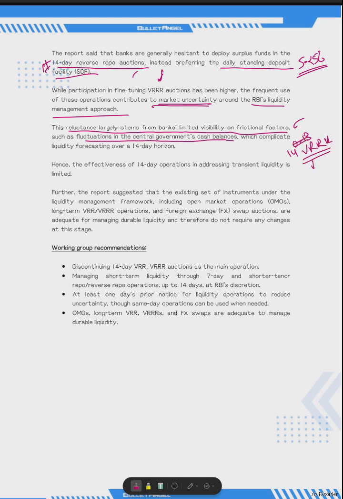Instead of that, they use the overnight facility and deploy the fund in SDF. Hence, the effect of the 14 days is addressing transient liquidity, that is very limited. For higher liquidity, you have long-term repo that is variable only. Repo, reverse repo, and open market operations are there.